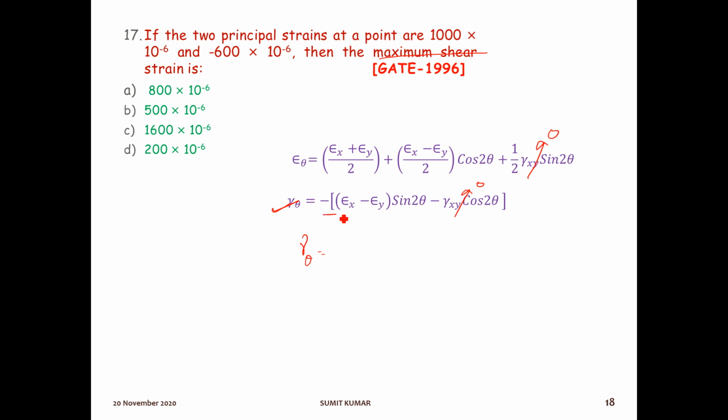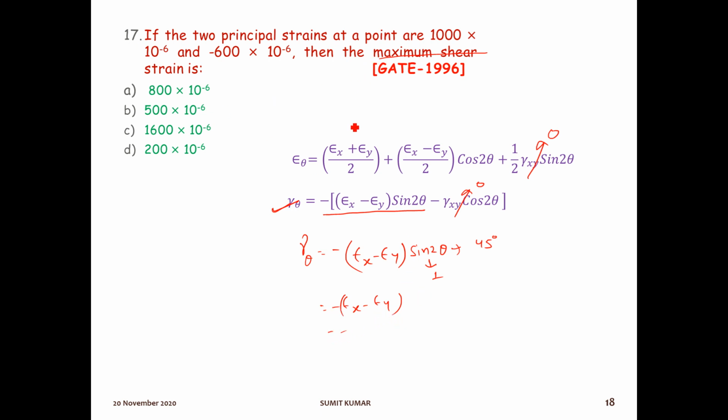For Ex minus Ey sine 2 theta, when will it be maximum? When the value of theta is 45 degrees, then sine 2 theta will be 1. So the maximum shear strain is the strain in x value minus y value.